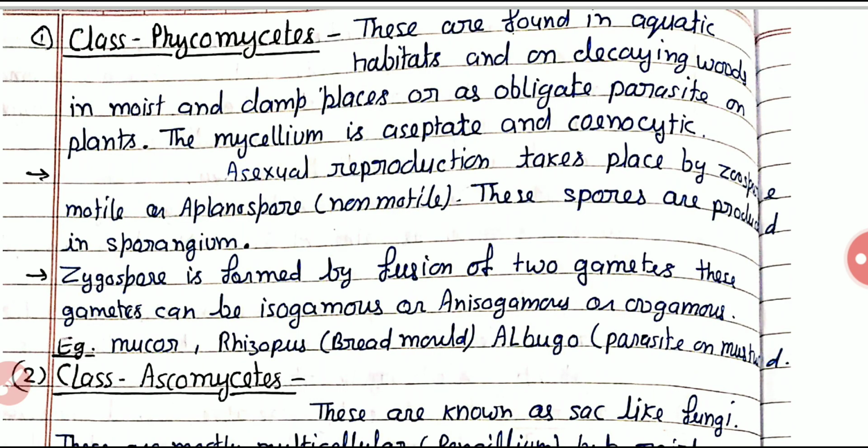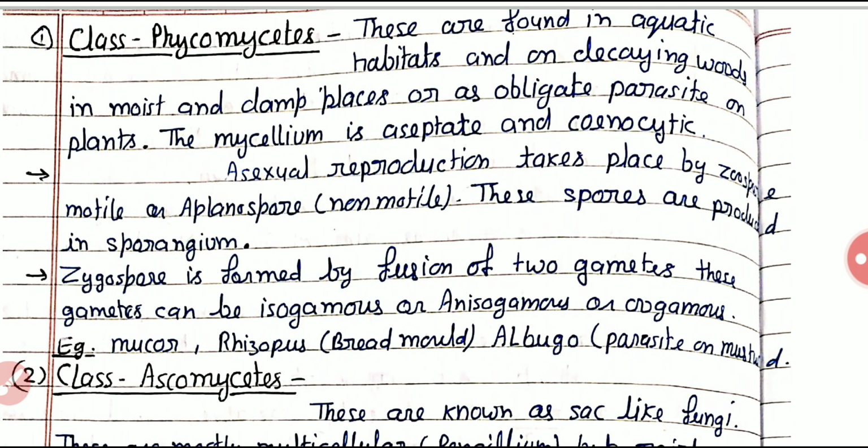Here, first we will discuss the general features of the Phycomycetes. The word phyco derives from algae. Algae live in water or on damp places, and the same is true here for the Phycomycetes.